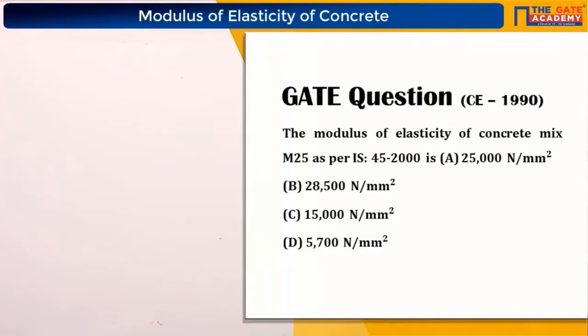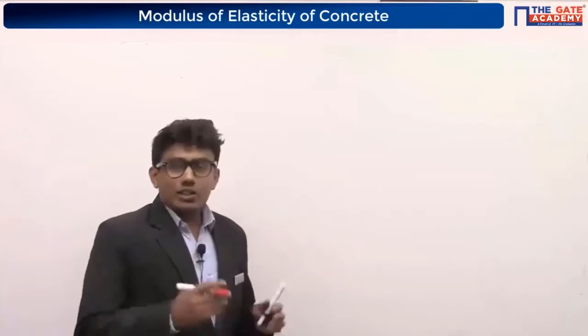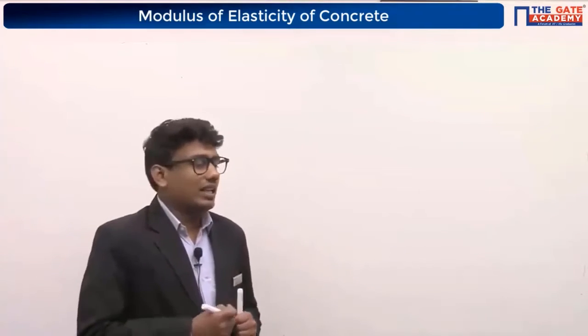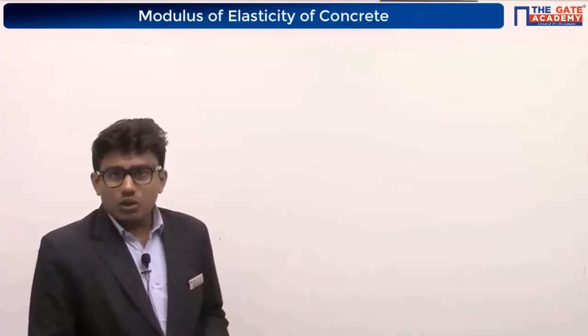So I'll read the question for you. It is a great question. The modulus of elasticity of the concrete mix M25 as per IS 456-2000 is: option A, 25,000 Newton per mm square; option B, 28,500 Newton per mm square; option C, 15,000 Newton per mm square; option D, 5,700 Newton per mm square. See, nothing is mentioned about short-term or long-term modulus of elasticity, and the age of concrete is also not mentioned.